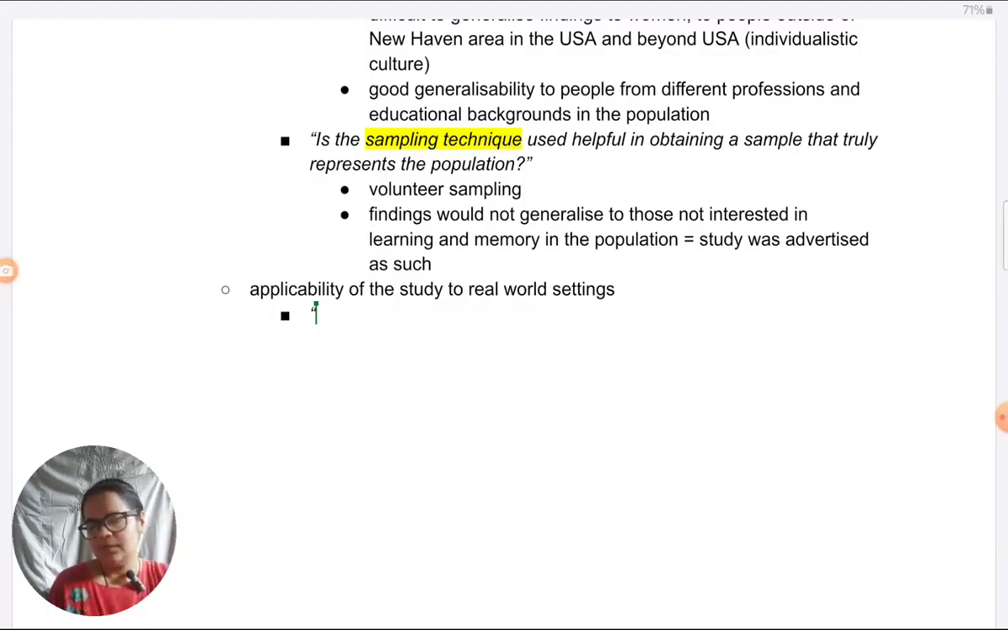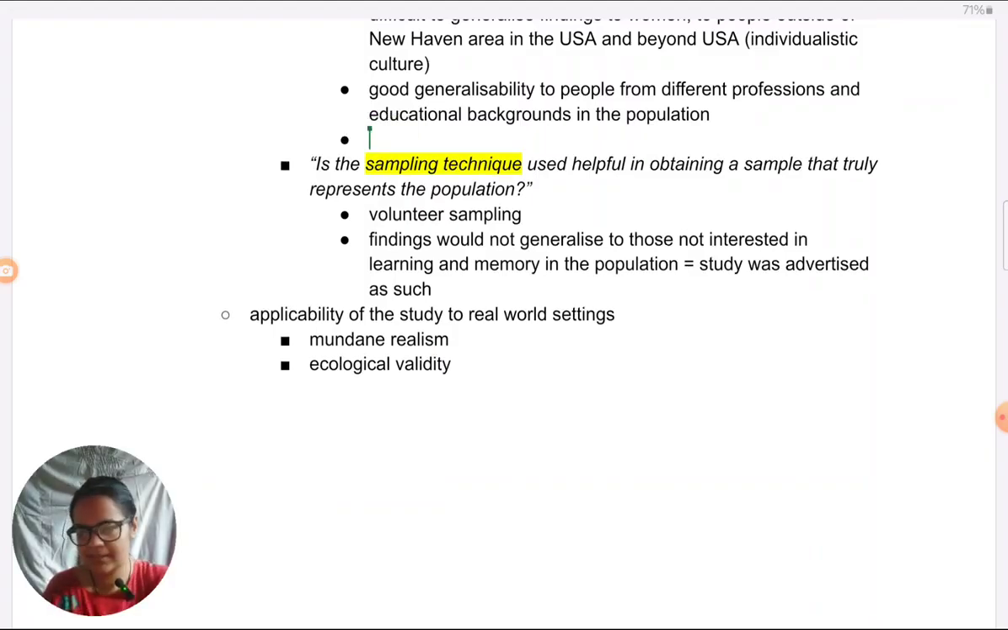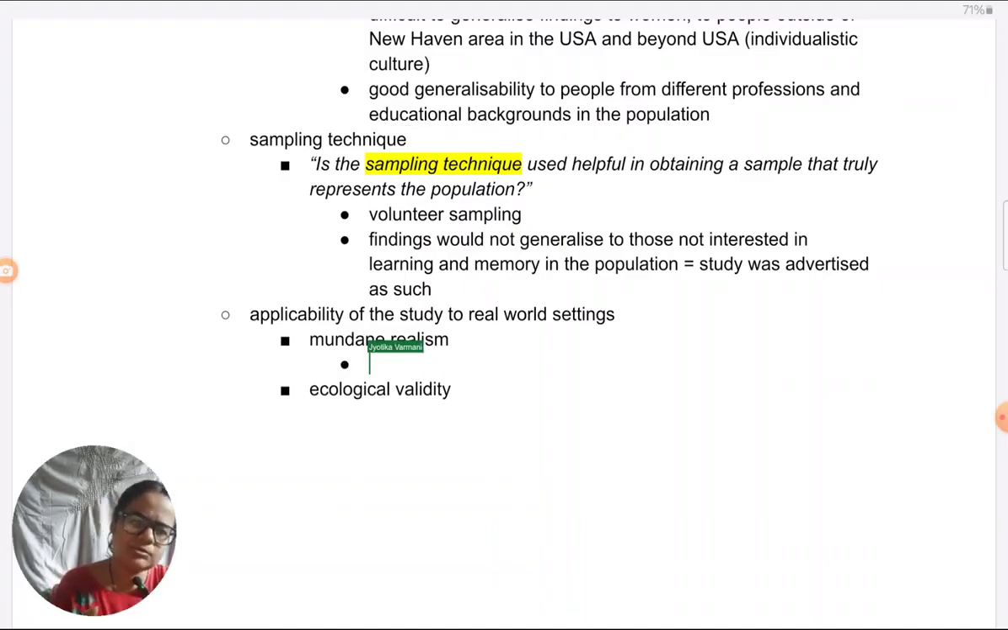Okay, so coming to applicability, I need to ask myself two questions. As I mentioned, one is about the mundane realism of the study, and the second is about ecological validity. Now, many students are not able to differentiate between mundane realism and ecological validity. And I'm also aware that in many textbooks, the terms are used interchangeably. But actually, there's a slight distinction between them.